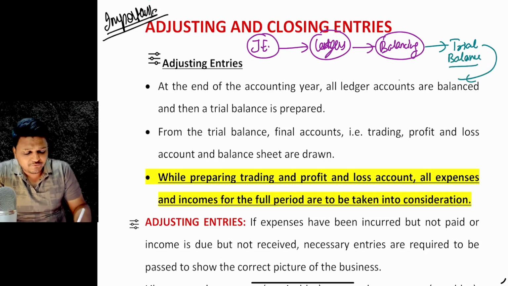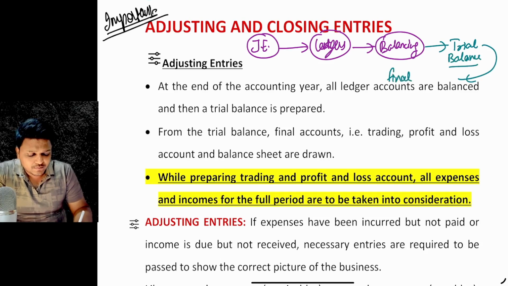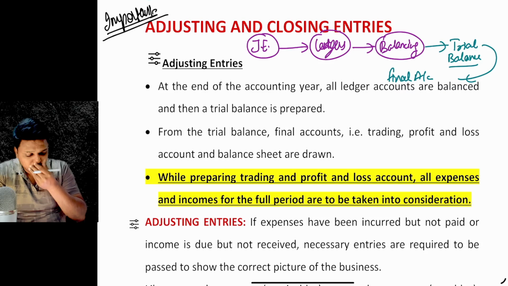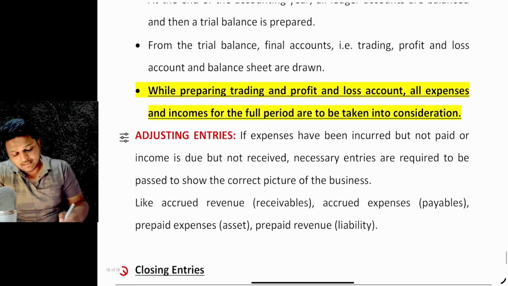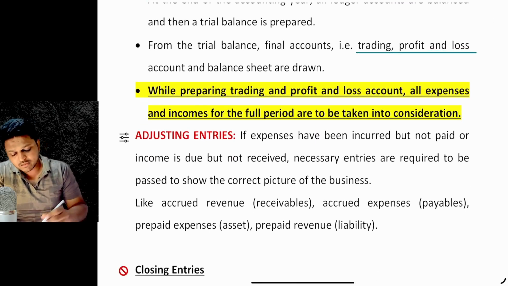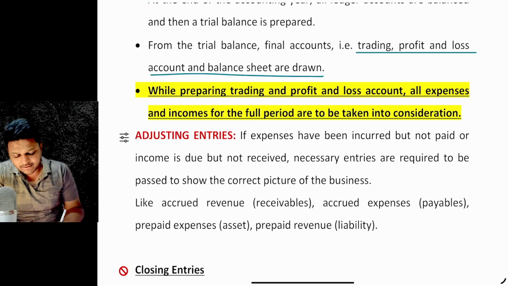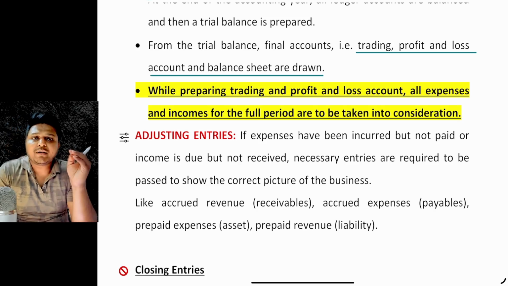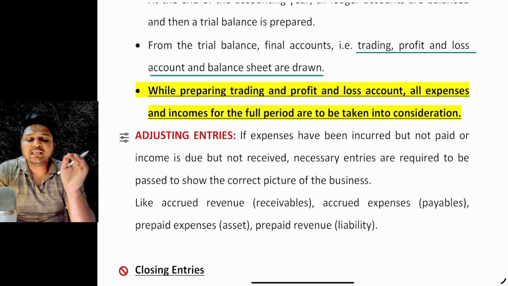And after that, the final accounts are prepared. That is the trading account, profit and loss account, and balance sheet. These are drawn, right? Now, while preparing the trading and profit and loss account, all the incomes, all the expenses, all those particular things which were related to the current financial year are to be taken into consideration.